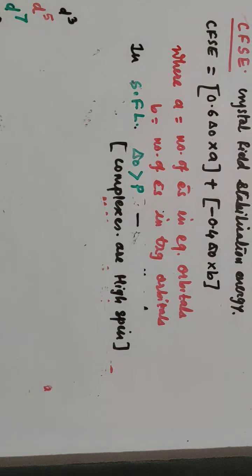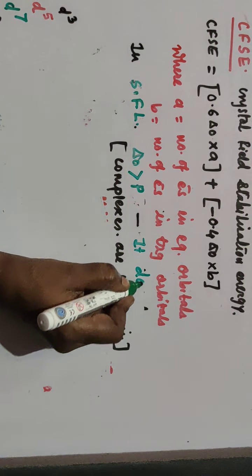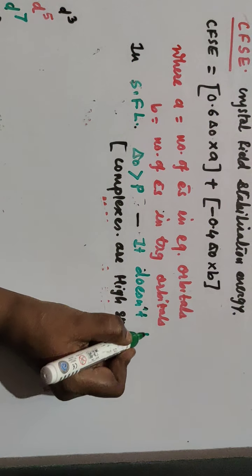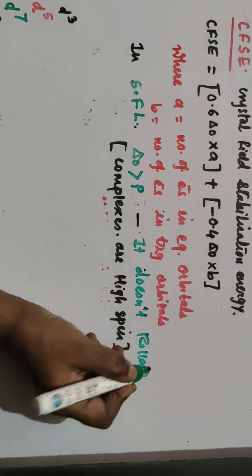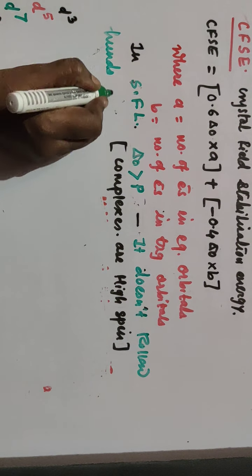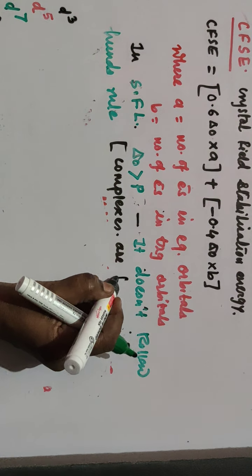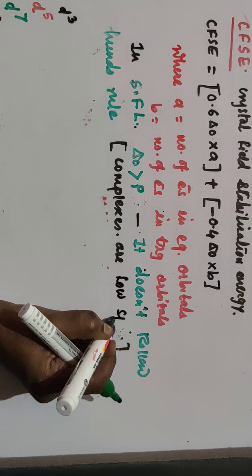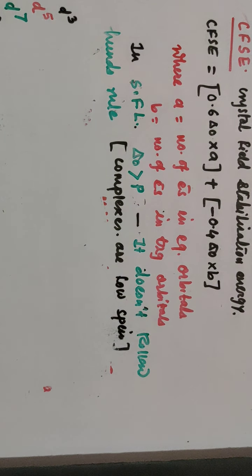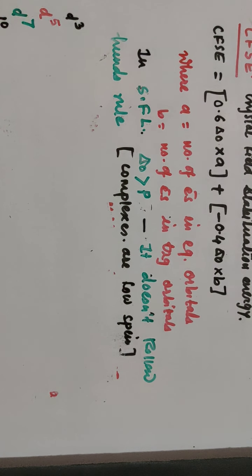So in case of strong field ligand, it doesn't follow Hund's rule, and the complexes are now low spin complexes. Now we'll see in case of d3, if the 3 electrons are there in d orbital, we'll write first